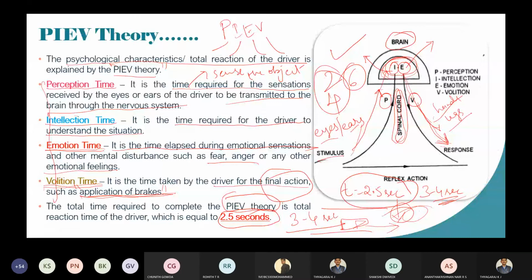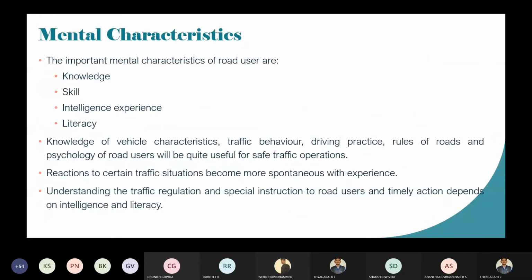This is very important from the examination point of view, and you should know that whenever an accident occurs, it is because the reaction time is greater than 2.5 seconds. Only then is the accident going to occur, whenever the reaction time of the driver is greater than 2.5 seconds. Okay, this is about the PIEV theory. This comes under the psychological characteristics. Next we will see the mental characteristics.